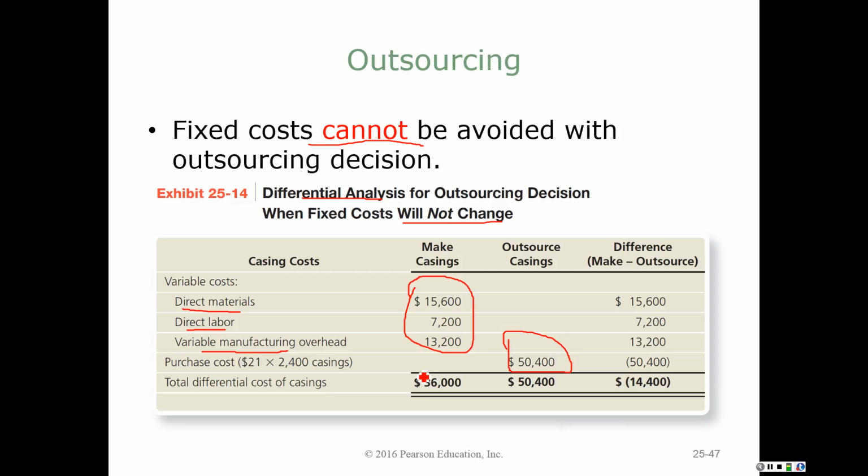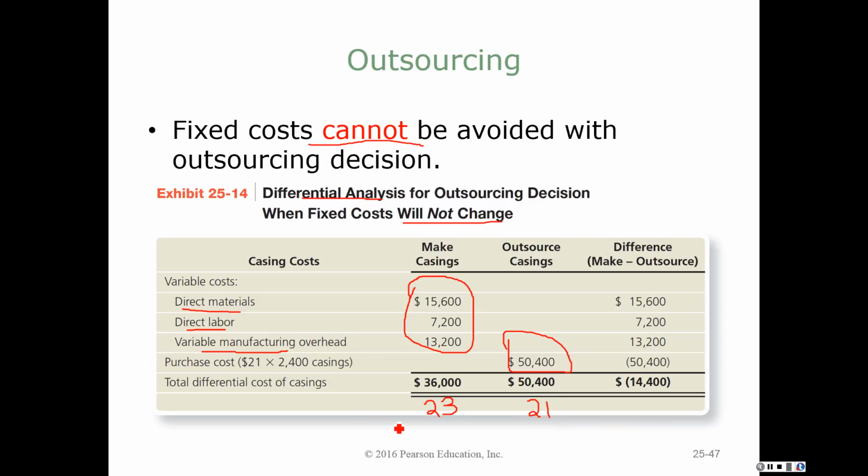On page 1398, it tells you that our total manufacturing cost for this product is $55,200, and that we need 2,400 cases. So this ends up being $23 per case. Originally we were thinking, all right, it costs me $23 to make the case. Someone has offered to sell it to me for $21. This is a no-brainer. Let's go buy the case.